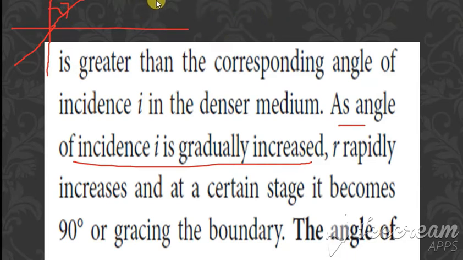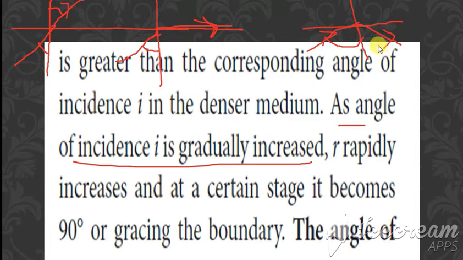Then next, still more we are going to increase the angle of incidence. When we increase it more, what happens is it just moves over this. So on this side, it moves along the boundary, grazing the boundary. Suppose we increase the angle of incidence still more, then it comes back along the same direction. So it comes back to the same side. That is said to be the total internal reflection.